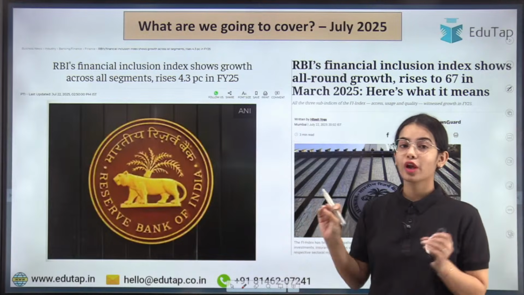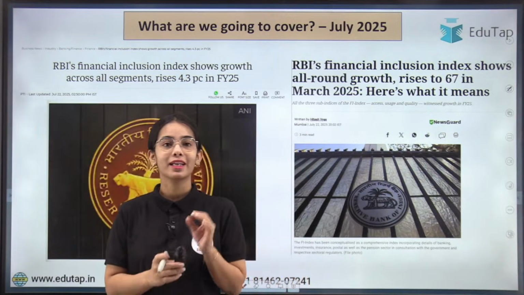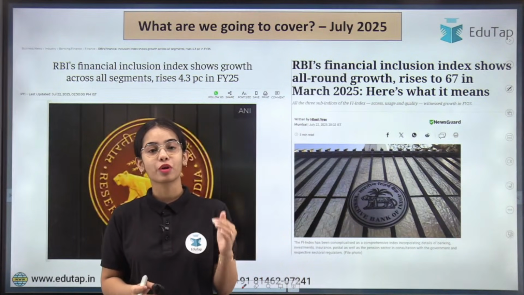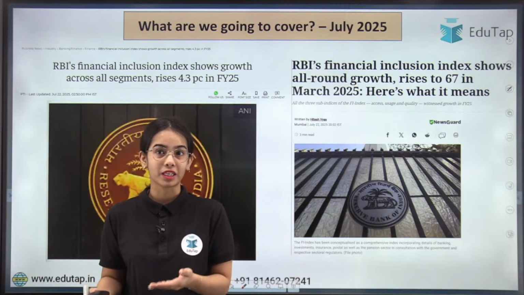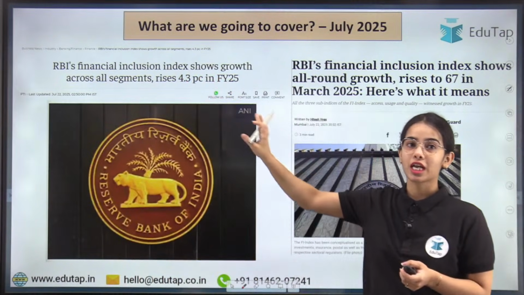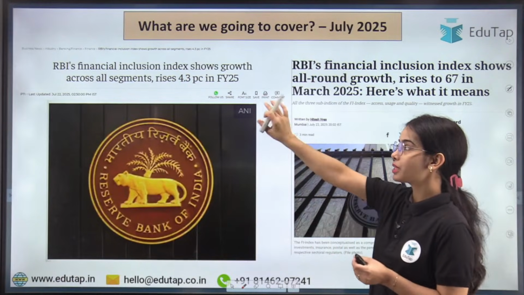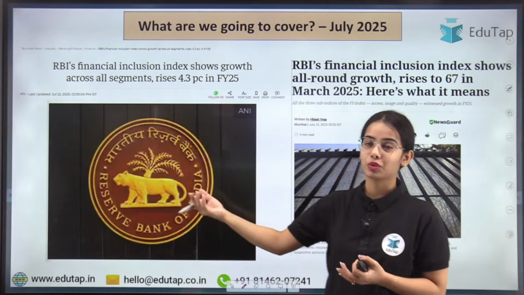In today's session, we are going to discuss a very important index of the Reserve Bank of India. Let me tell you that this index is important from the RBI grade B, RBI grade A as well as from the NABARD grade A perspective, because from this financial inclusion index, a descriptive question has come in the NABARD grade A, and objective questions have come in the RBI grade B in phase 1 and in phase 2 of the examination.